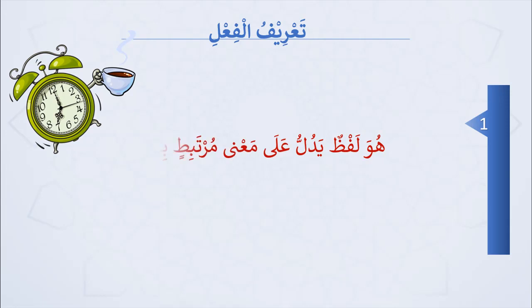هو لفظ يدل على معنى مرتبط بزمان. It is a word that points to the meaning that has relationship with time. So the key word here is مرتبط بزمان. It has a relationship with time. So that's why we have the present, the future, and the past verb.